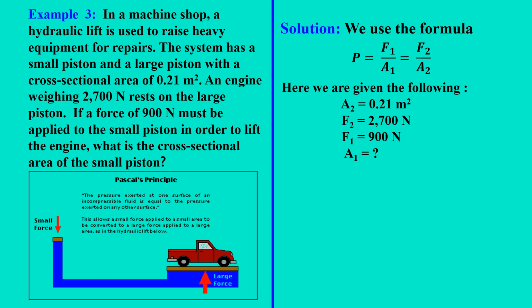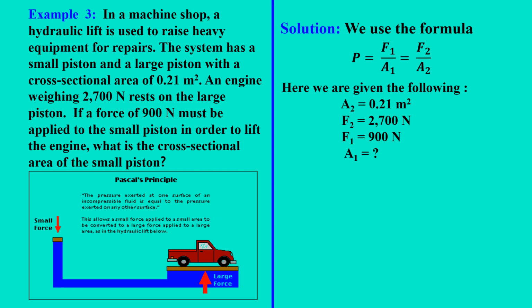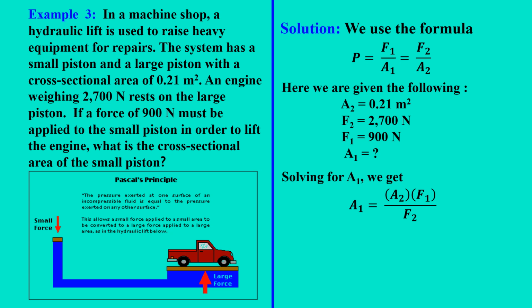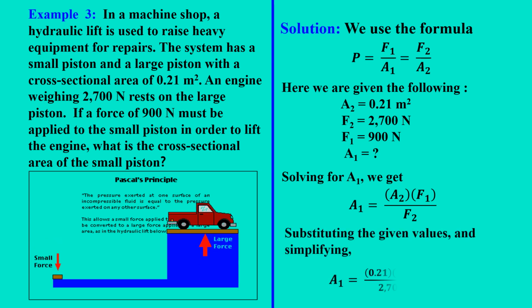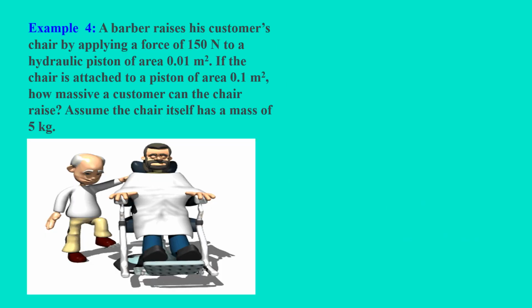F sub 1 is the applied force, which is 900 newtons. And we are required to find the cross-sectional area of the small piston A1. Solving for A1, we get A1 equals A2 times F1 over F2. Substituting the given values and simplifying, A1 equals 0.07 meter squared.